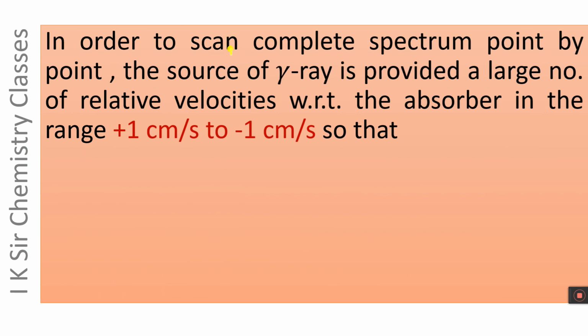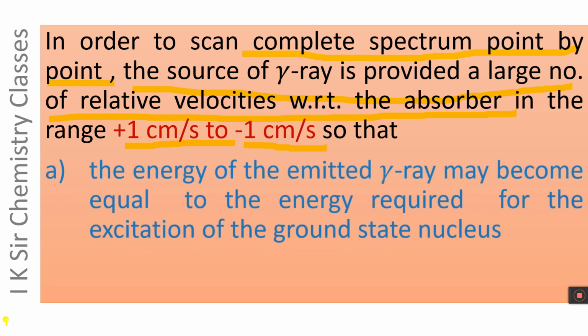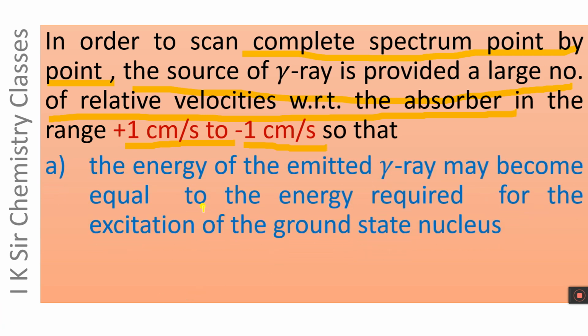In order to scan a complete spectrum point by point, the source of gamma ray is provided a large number of relative velocities with respect to the absorber in the range 1 centimeter per second to minus 1 centimeter per second, so that the energy of emitted gamma ray may become equal to the energy required for the excitation of ground state nucleus.